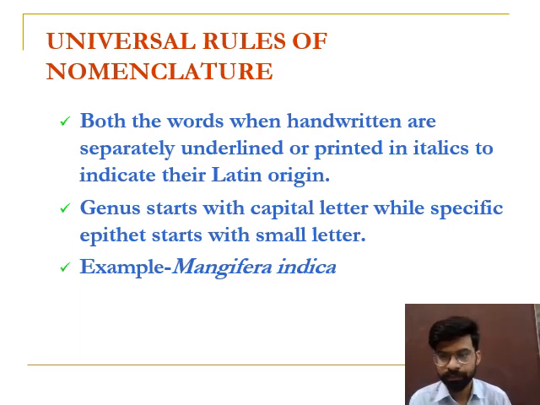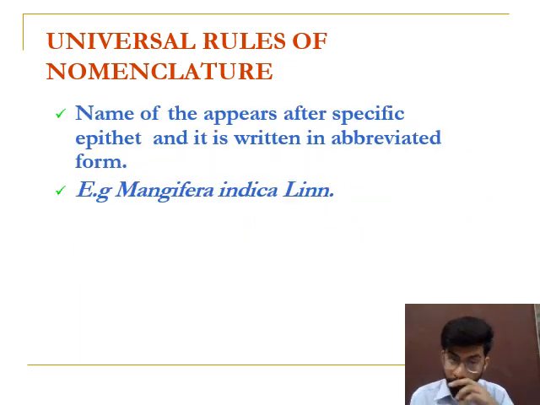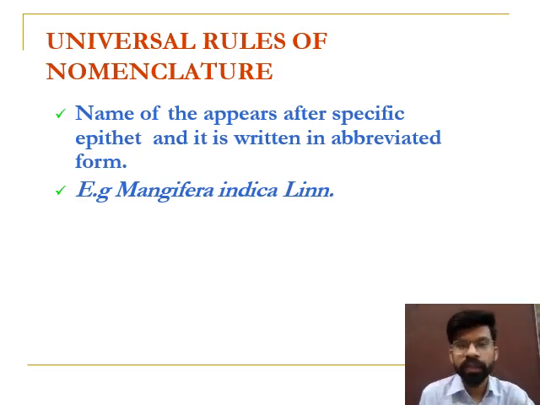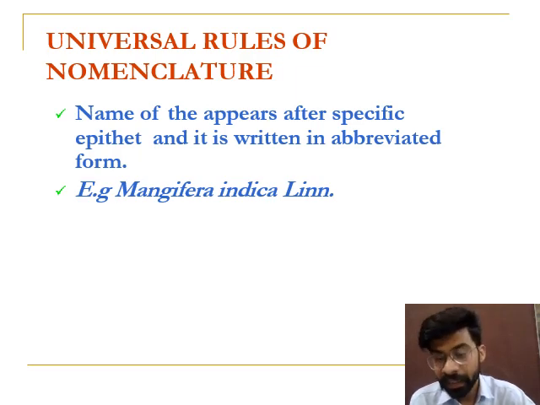Next, the name of the scientist can also be specified in abbreviated form. Mangifera indica Linn., where Linn. is Linnaeus.